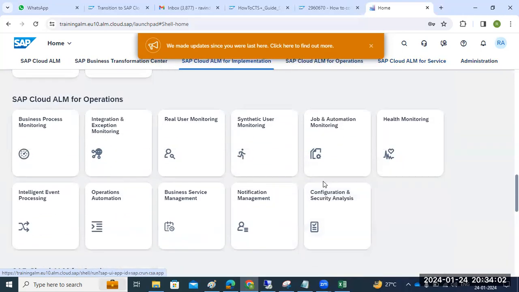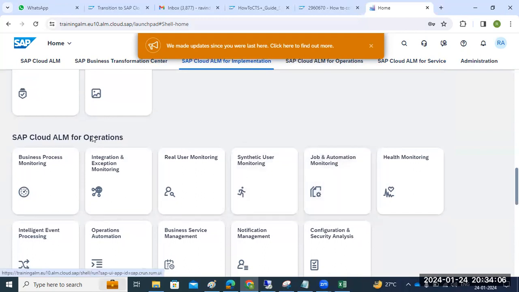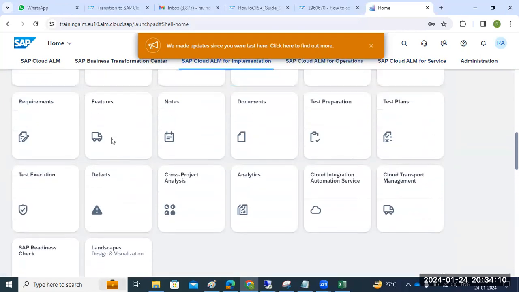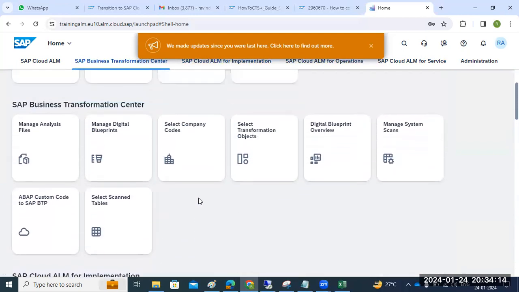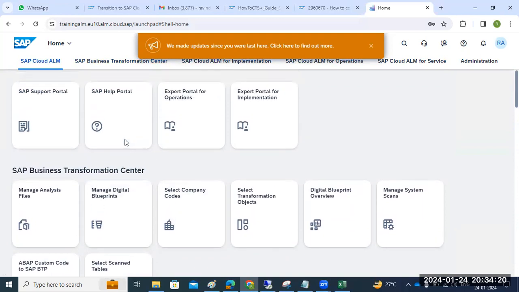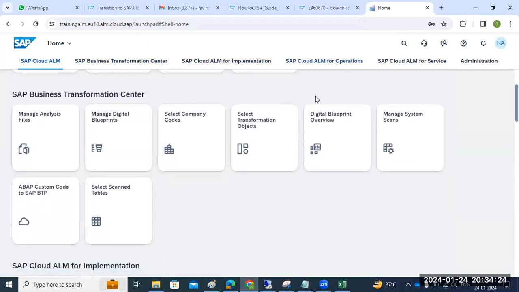In Solution Manager we have the operations tab and project-related support level activities, then implementation for implementation projects, and here we also have the business transformation center.